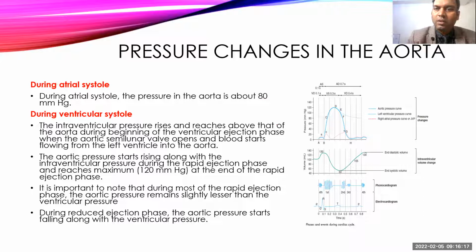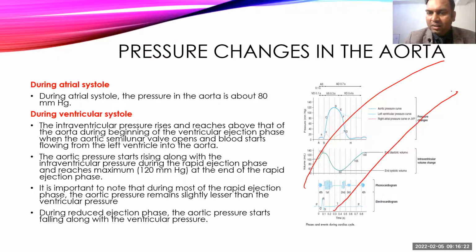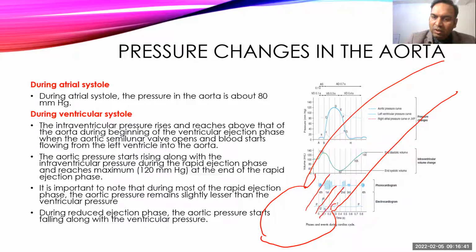So here we can draw. Here the aorta is an elastic artery, and it is guarded by the semilunar valve, and this is the ventricle. When the ventricle contracts, the semilunar valve will open, and the opening of the semilunar valve causes blood to move into the aorta. The aorta is already filled with blood.